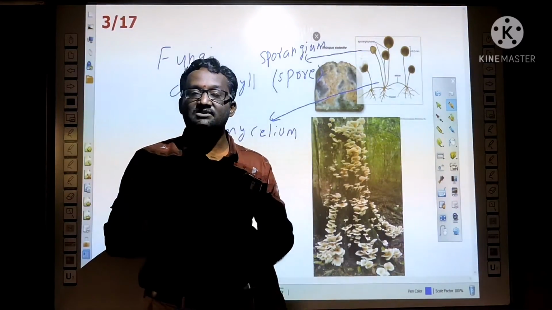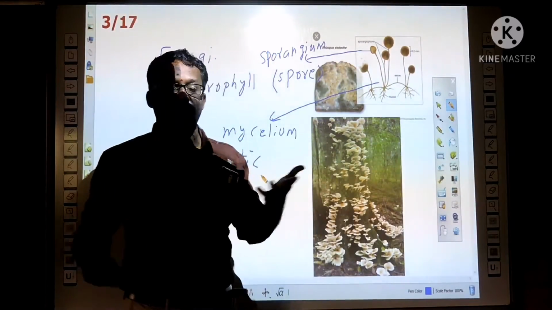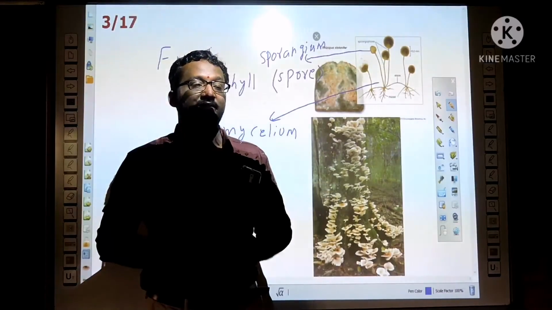So some of the fungus are useful for us to prepare medicines. For example, penicillin is from penicillium. Some fungus spoil the food, clothes, and some fungus cause diseases also.